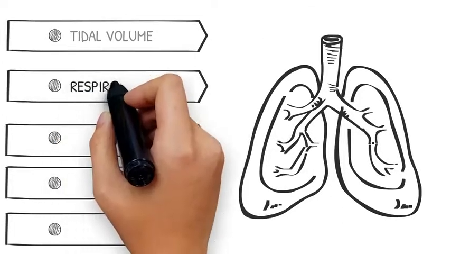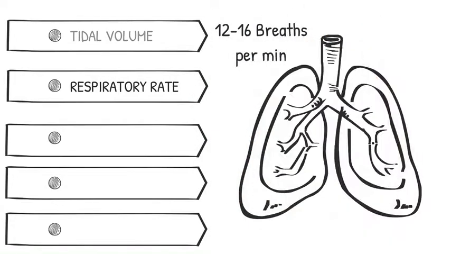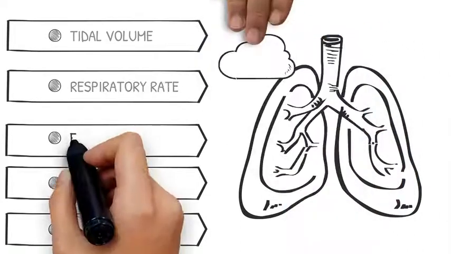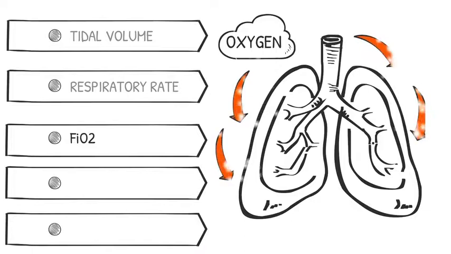The second setting is respiratory rate, which is the amount of breaths taken per minute. We tend to set this rate at 12 to 16 breaths per minute. FiO2 is the next setting and is the percentage of oxygen being offered to the patient. You can put in as little as 21% oxygen, which is the amount in the atmosphere, and have the option to go up as high as 100%.